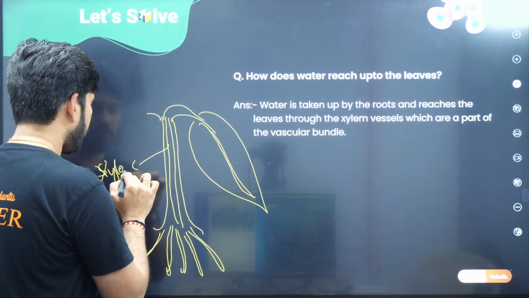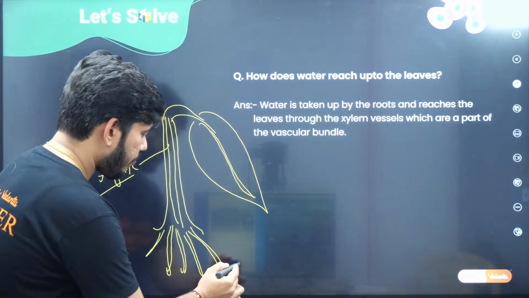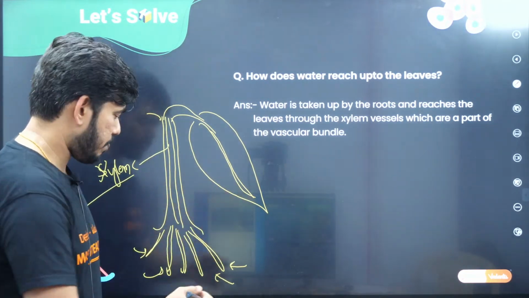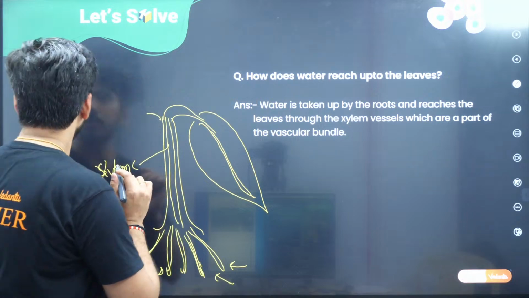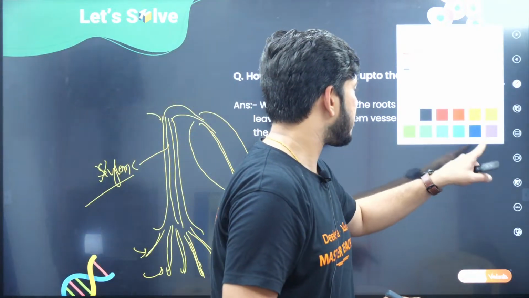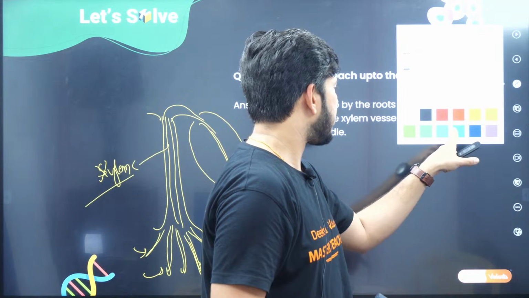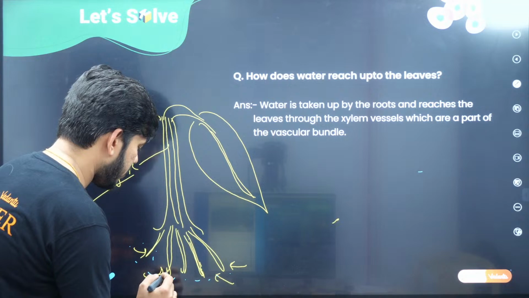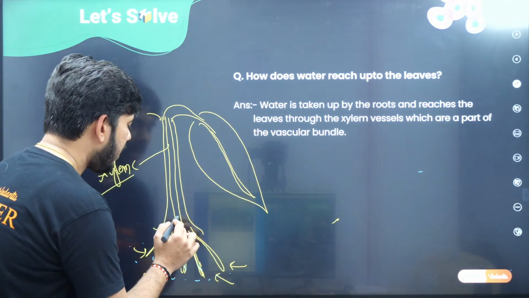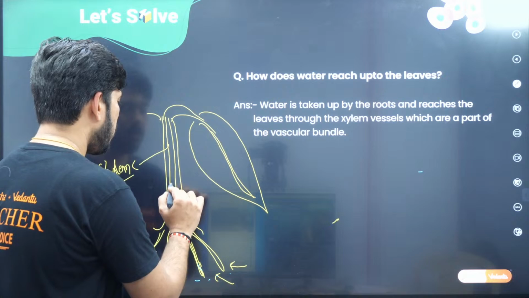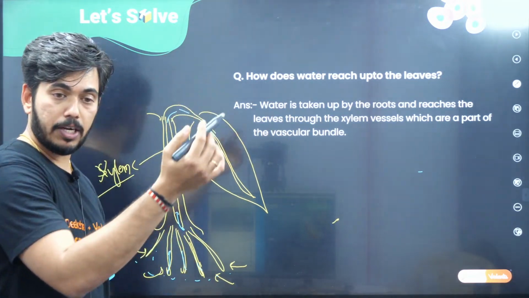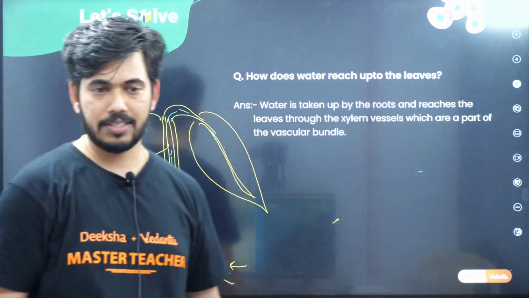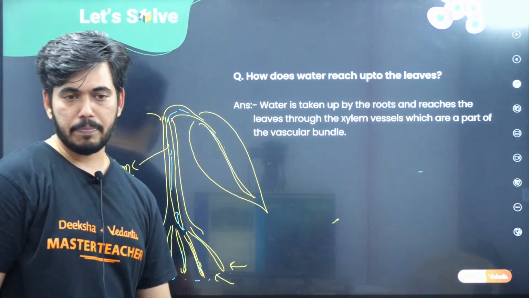If you see the xylem, from the soil, whatever moisture and water is present will be absorbed by the root. That water will enter inside. Whatever water droplets and water vapors are there will be absorbed by the root. That will enter into the xylem and move through the xylem to the different parts, and finally it reaches the leaf. That water helps in photosynthesis. That you can remember.